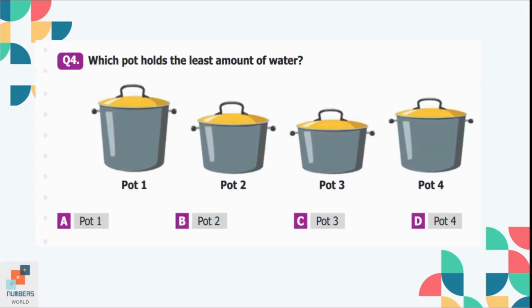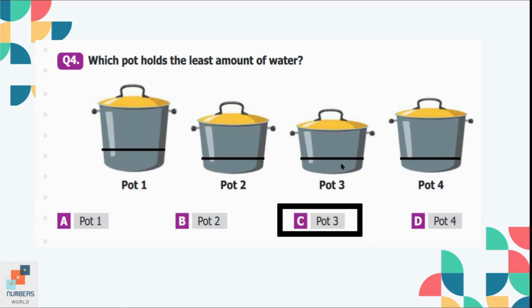Question number 4. Which pot holds the least amount of the water? If we look at the widths of the pots, the widths are almost same. Now we are going to consider the heights of the pots. So pot 3 is shortest of all. So it will hold least amount of the water. So option C is the correct option, pot 3.